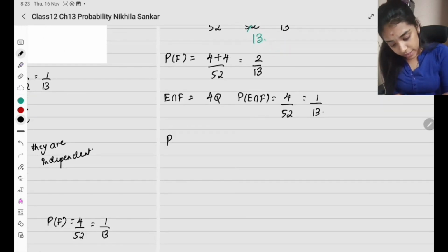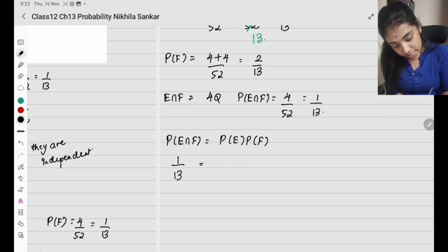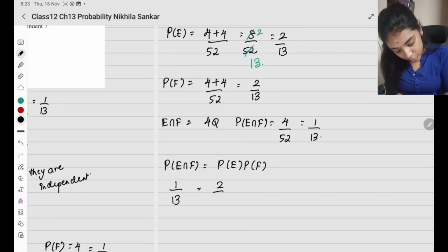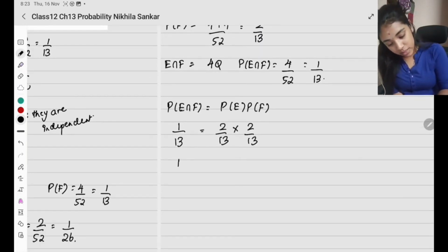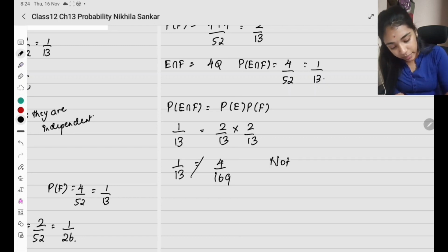Now, probability of E intersection F equals probability of E times probability of F. That is 1 by 13 versus 2 by 13 times 2 by 13, which is 4 divided by 169. 13 13s are 169. This is not equal, so they are not independent.